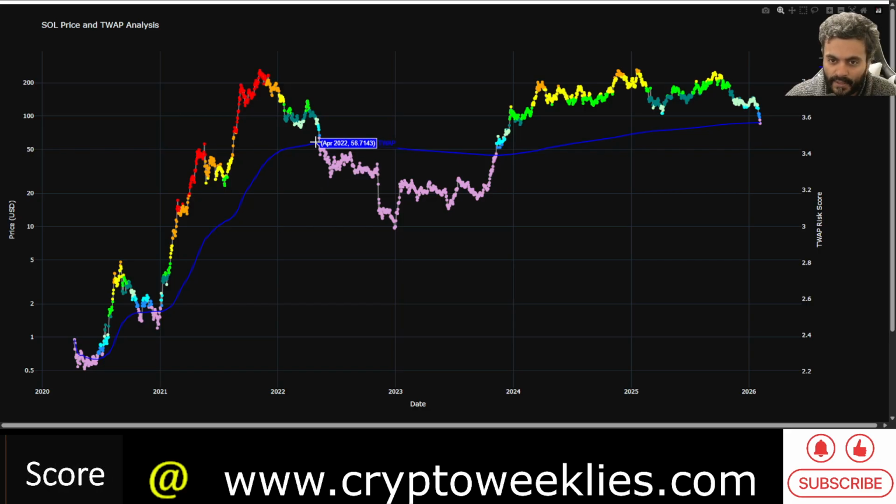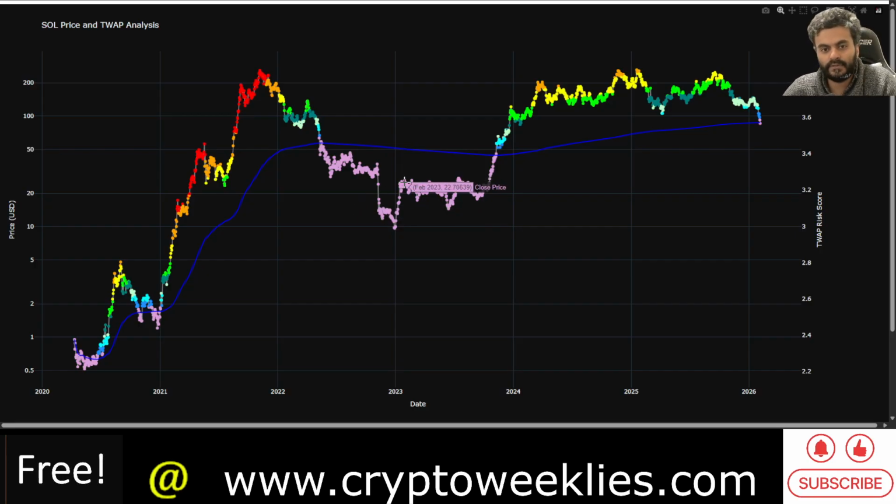This does not necessarily mean that the price has bottomed. You can see that back then the time weighted average price was at $57, whereas the price actually bottomed at less than $10. But over a longer period of time, if the underlying hypothesis is that Sol has a chance to make new highs in the next bull run, per the 4-year market cycle theory in the crypto asset class, if Sol stays relevant after this bear market and still carves out a new high, then just ignoring the noise and accumulating the time below the time weighted average price works, with again drops expected of at least 25 to 50% from this level.